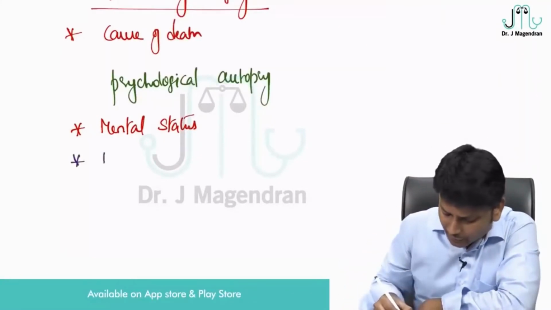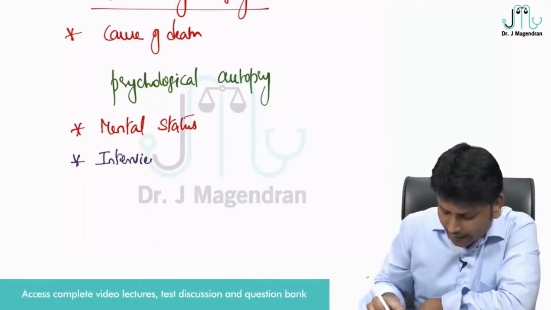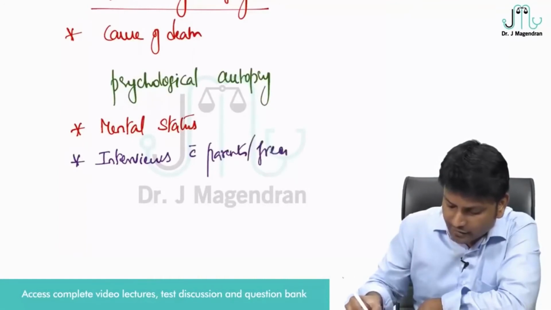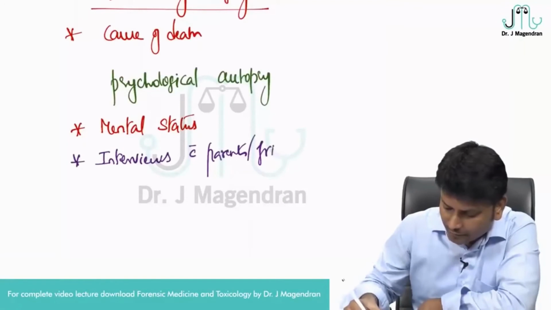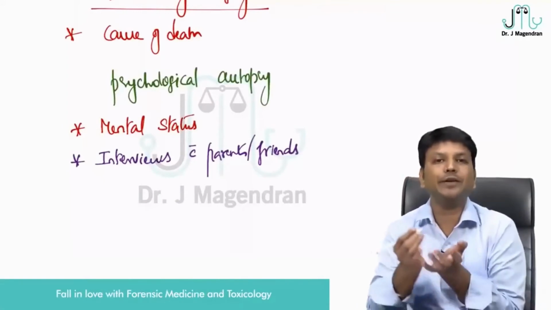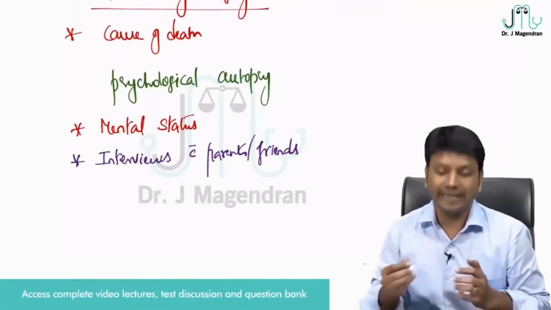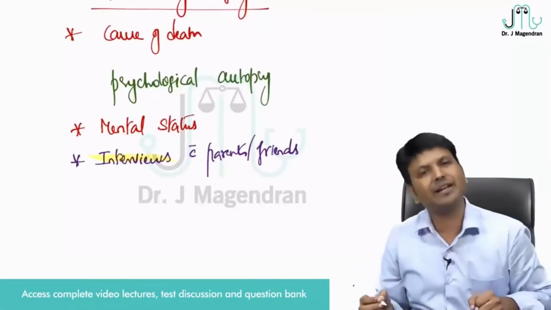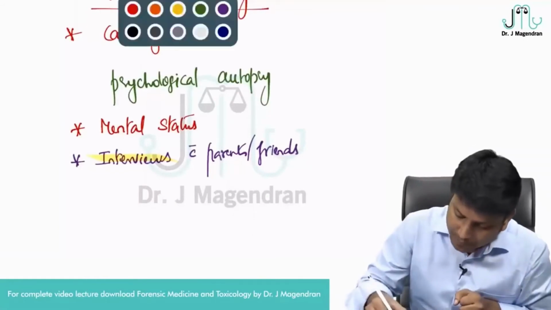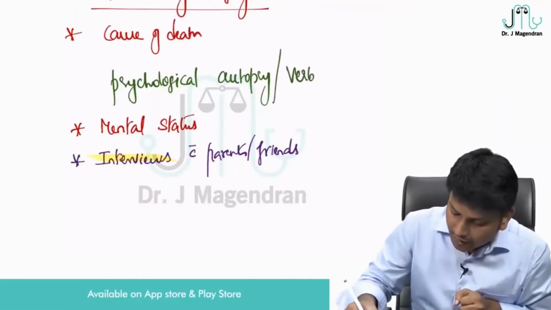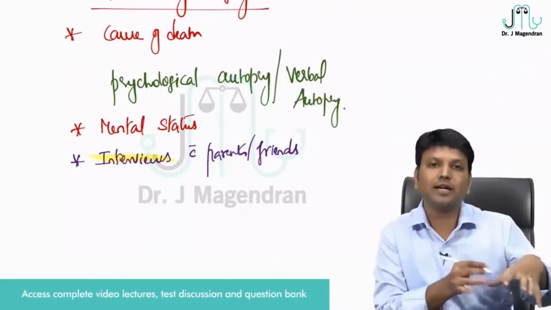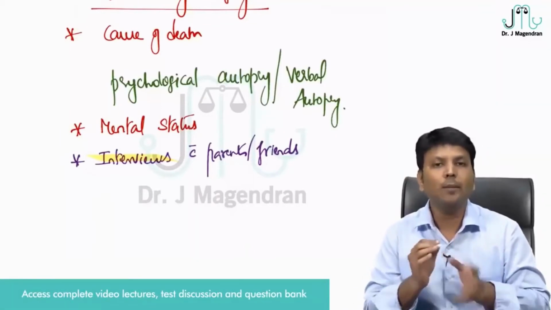You can have interviews with parents, with friends, with relatives. You can say it is with the closest circle. You can have verbal interviews. You will be interacting verbally with the people who are around the person, in the form of interviews. That is why this psychological autopsy is also called verbal autopsy. So you have to know both the terminologies.